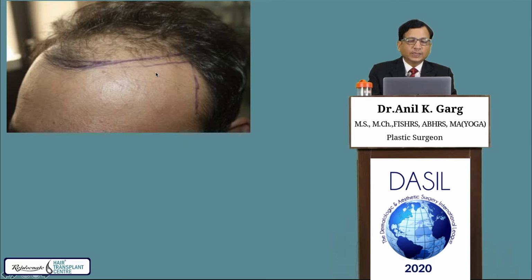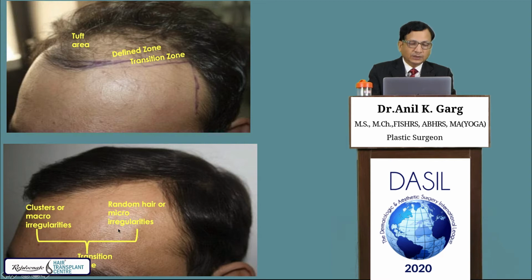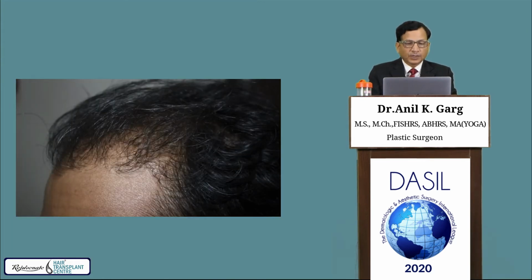So when reconstructing the frontal area, we make the transition zone, then just behind that a defined, denser zone, and much denser is the core area, that is the tuft area. That has been done in this case. The transition zone has the micro and macro irregularities, and behind that is the defined zone, where we use 2 hair follicular units, and a frontal tuft area in which you use 2 and 3 hair follicular units. This is a very irregular hairline.